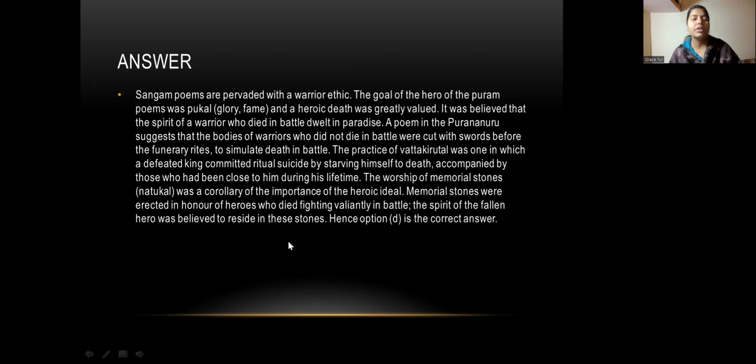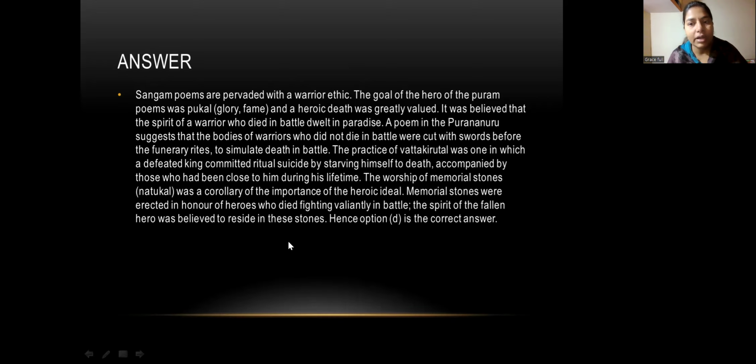What is the correct answer? So Sangam poems were pervaded with the warrior ethics and the goal of the hero of the Puram poem was pukkal, meaning glory or fame, and the heroic death was greatly valued. So it was believed that the spirit of a warrior who died in the battle dwelt in paradise. A poem in Purananuru suggested that the body of the warrior who did not die in the battle were cut with swords before the funerary rites to simulate death in battle.